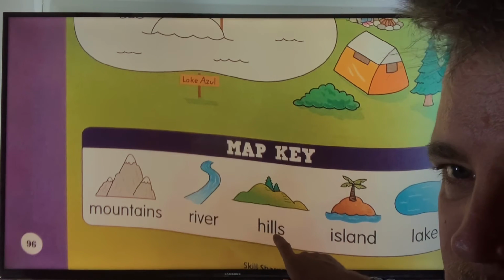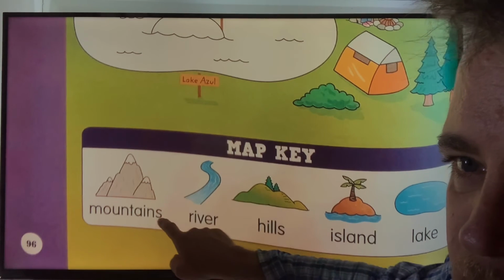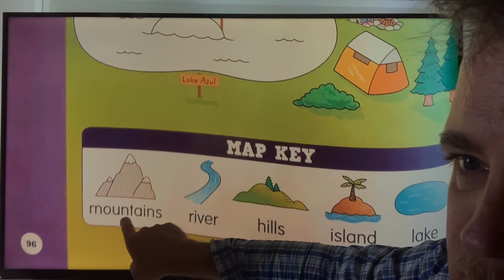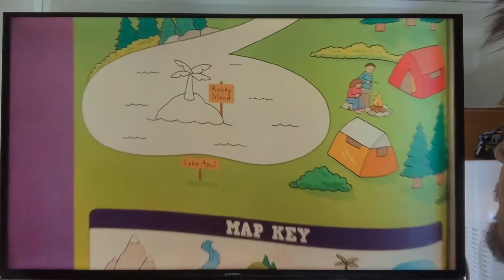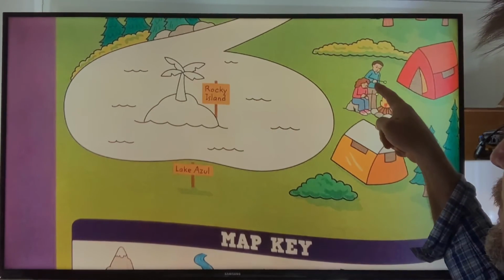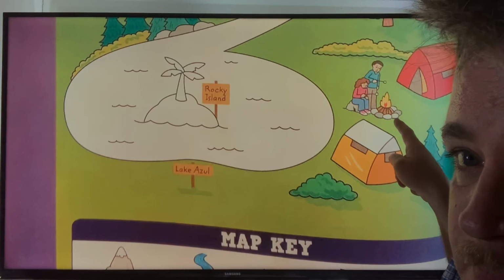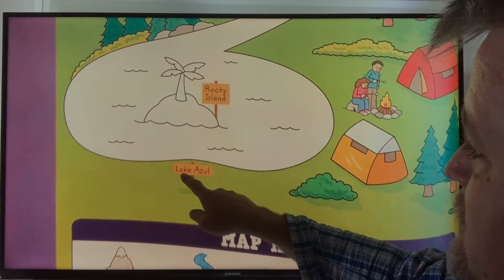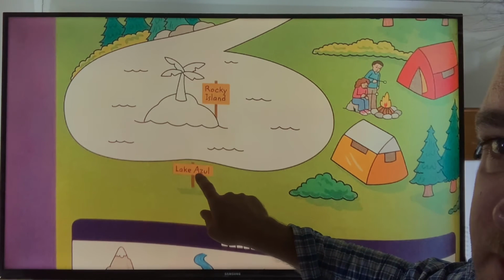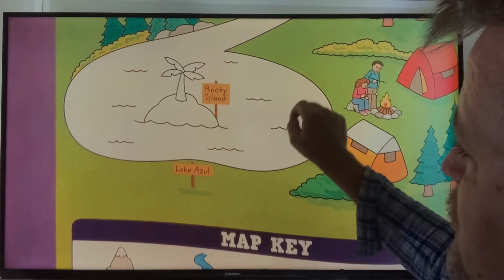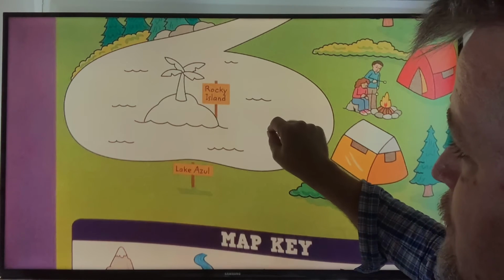They are hills. It's a river. They are mountains. And these people, they are camping. So look at here. What is the name of the lake? It says Lake Azul. Color the lake. What color is the lake? Blue. Good.